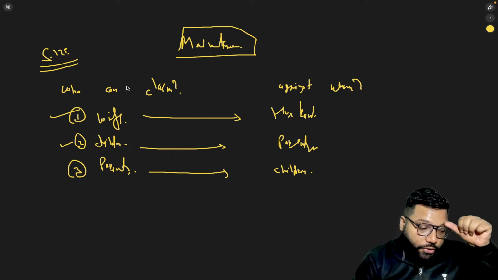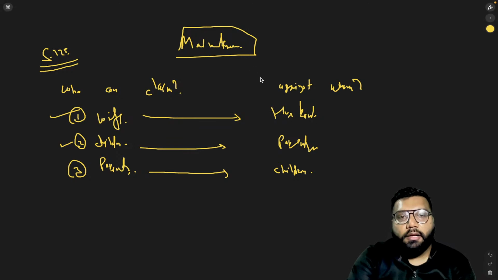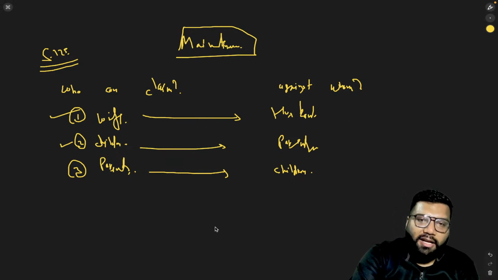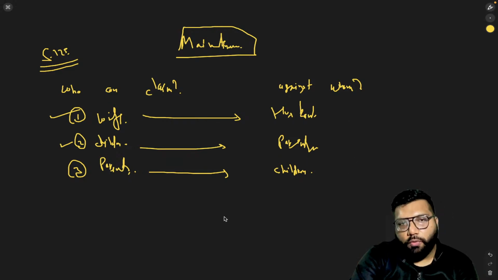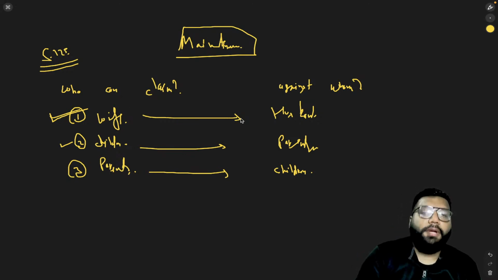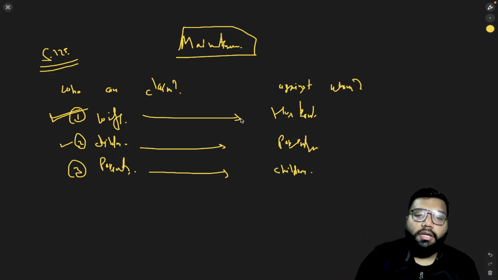Okay, I am answering this question now. Listen carefully. My question was whether a woman who is living in a live-in relationship can claim maintenance or not. So the general answer here is no. Why no? Because she is not a wife. As per section 125 clause 1, she must be a wife to claim maintenance under section 125. But the answer is not complete till now. There can be certain exceptions in relation to this rule.